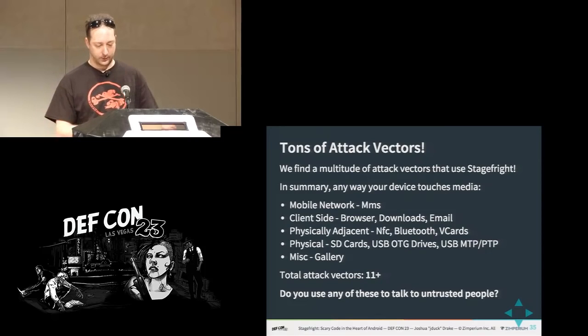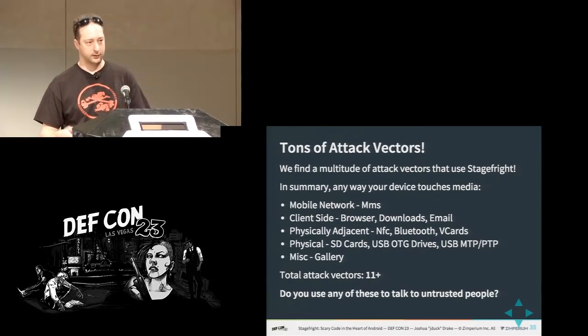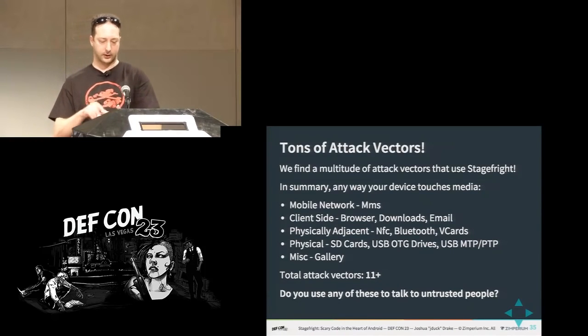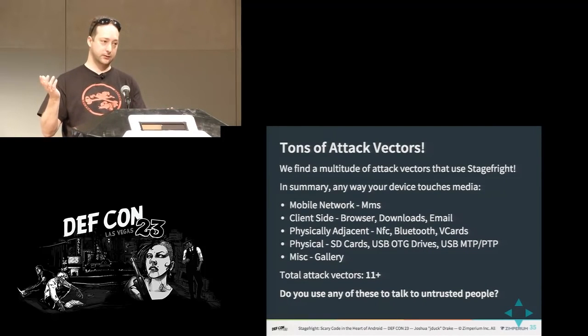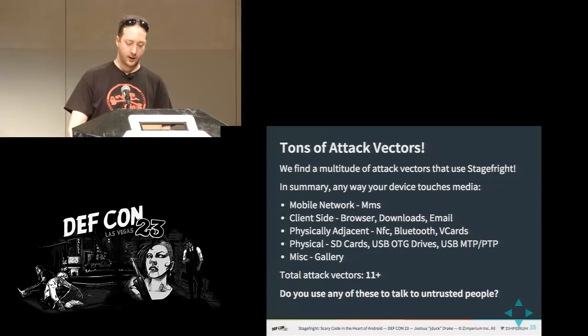So there's client side, as we mentioned, browser and download. There's also email. If you get an email with an attachment on Android, it'll basically say it has an attachment, but it won't download it automatically. You have to push the button to download the attachment. And when it's downloaded, of course, it will scan it. How nice.